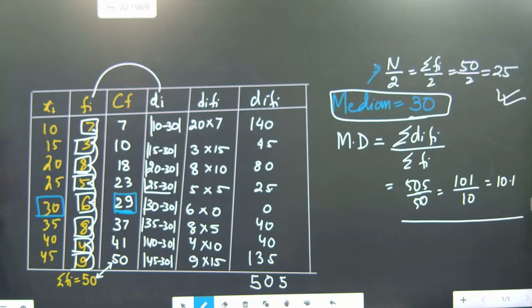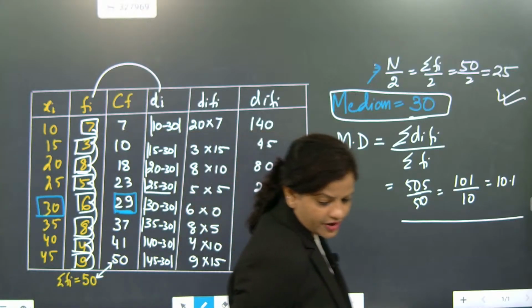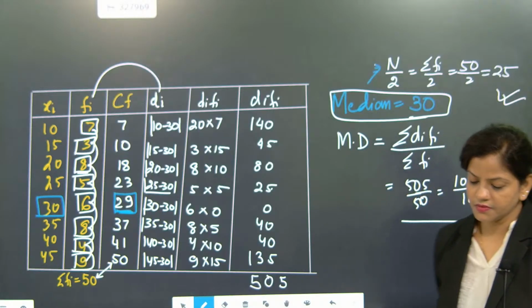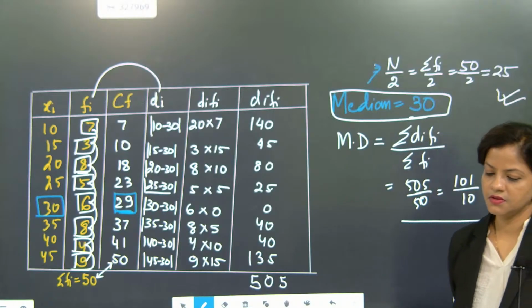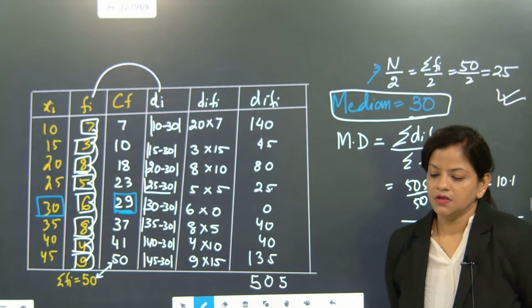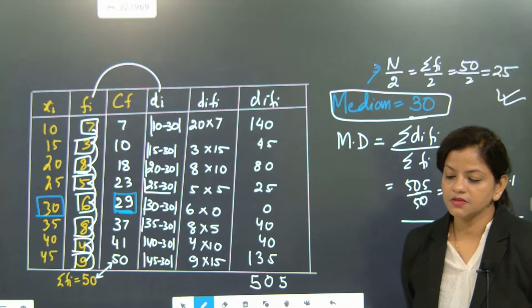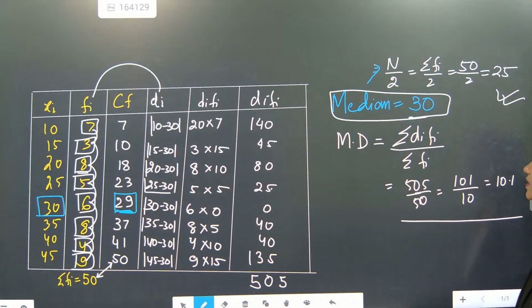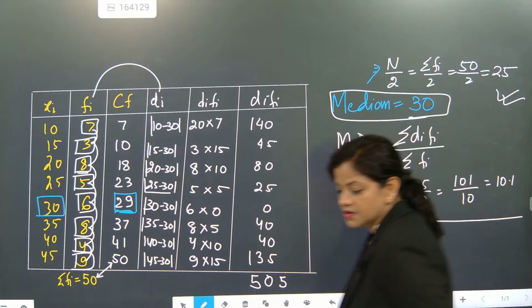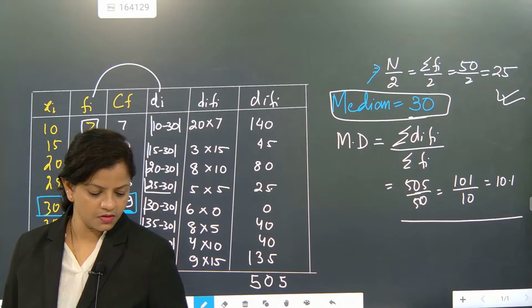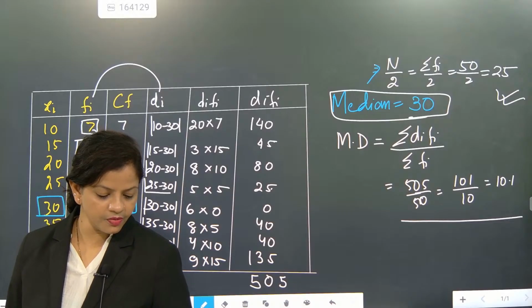So this is the procedure of finding the mean deviation about mean and the mean deviation about median. Understood. Next. Payoja, Rudra, Siddharth, Kishore, check the calculation part one time. Understood, beta?